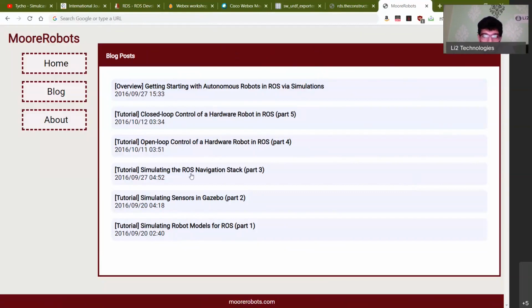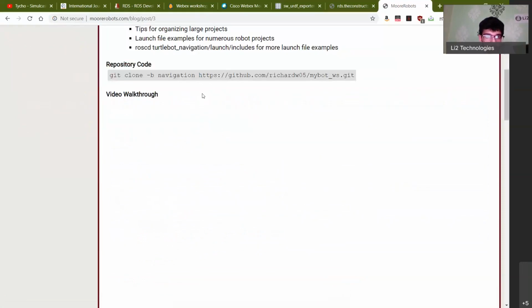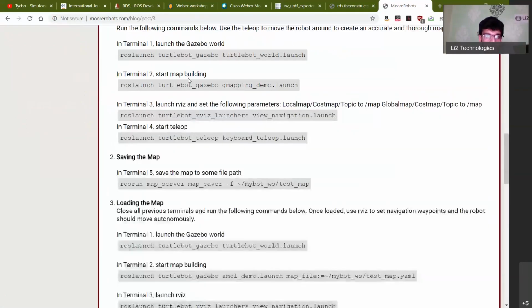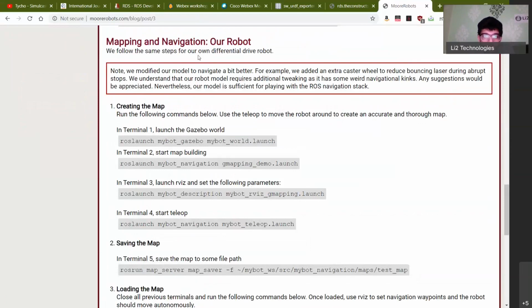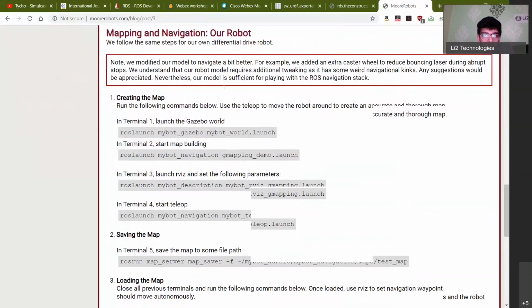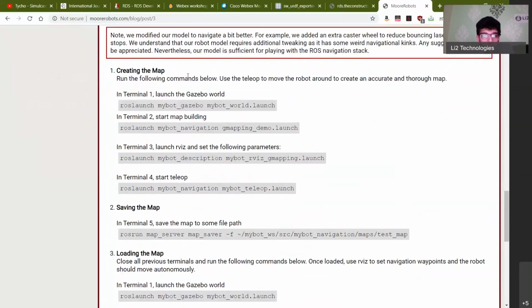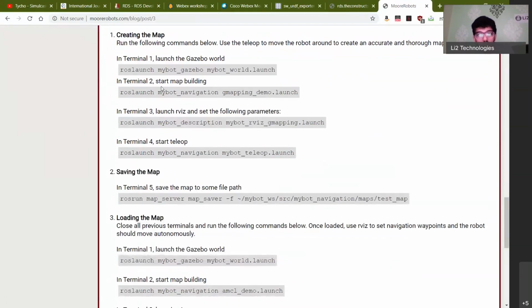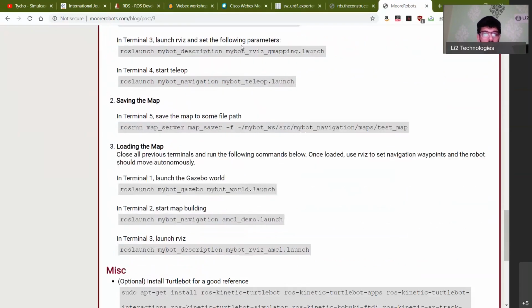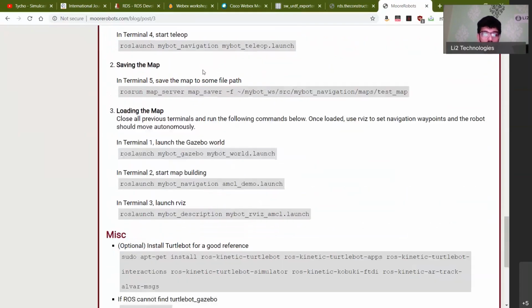So this particular blog is pretty useful because it has a video walkthrough and teaches you how to make your own robot. It creates a 2D differential drive robot, which is basically a very simple two-wheel robot with a caster wheel attached to it. The blog walks you through how to model it, how to convert it to a URDF, how to import it to Gazebo, and then how to start saving a map and load the map for autonomous navigation.